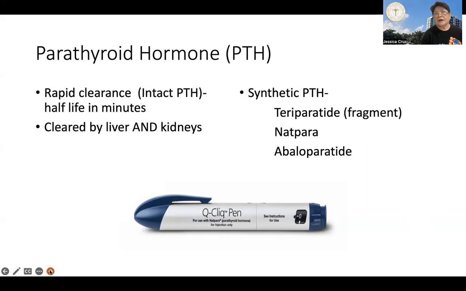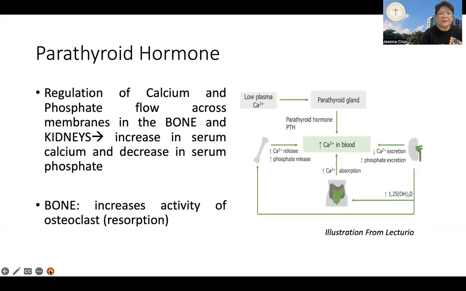And then we have long molecule analog versions like natpara and abaloparatide. These synthetic analogs have been shown to have a longer half-life in the serum, and they are more resistant to enzymatic action in the blood. So they have therapeutic value over the actual parathyroid hormone that our body produces.